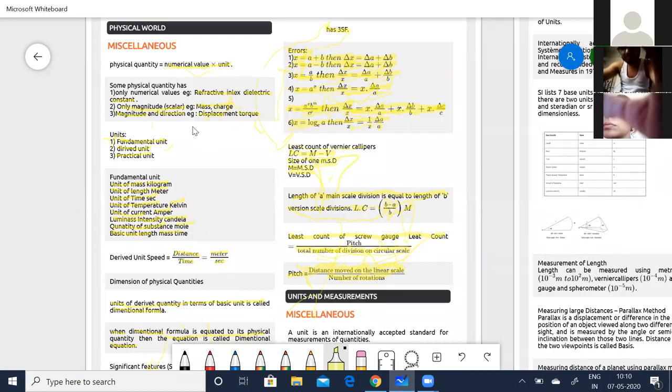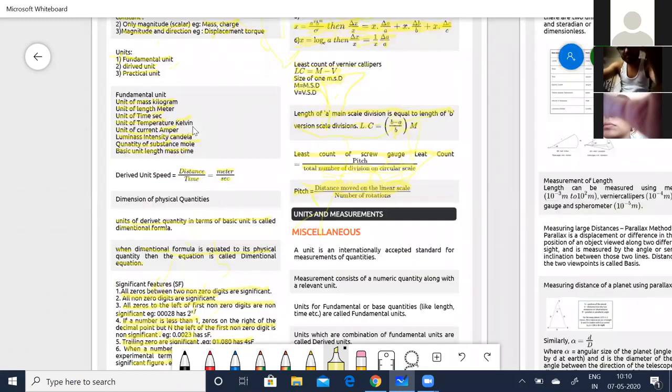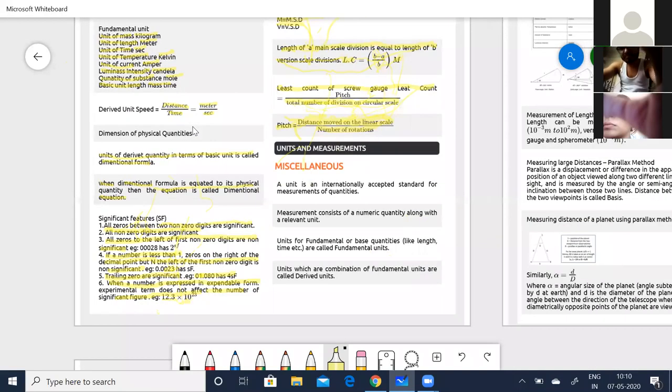I hope this part is now going to be clear. Now let us go to the other part, that is what else you have to learn. These are the important things which whatever I covered till now, these are the important things you have to know. Now what are the other things you'll have to know?